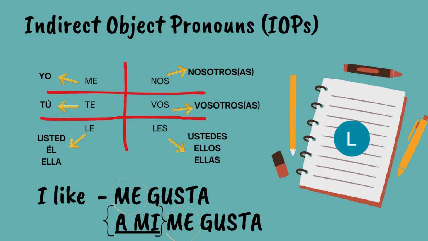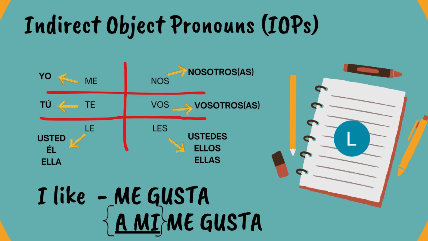So if I want to say I like, I'm going to have two choices. The first one is me gusta. Notice how the me indicates I like. Me gusta. And I could also say in a longer version, a mí me gusta. You can get rid of that first part, which is a mí, but you can also use it. Either way is correct. This will make a little bit more sense as we move along in the lesson.